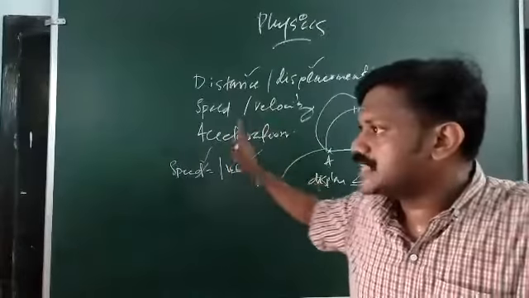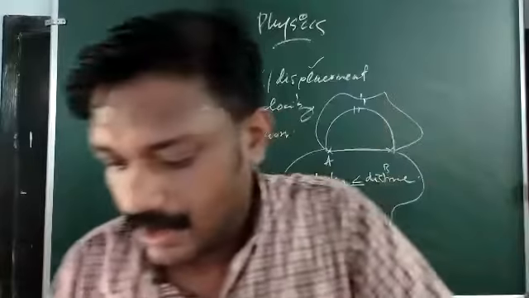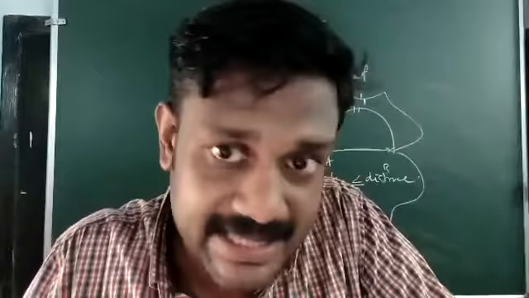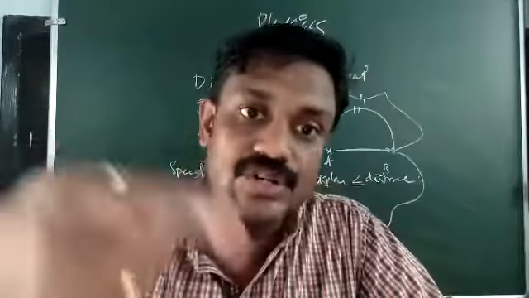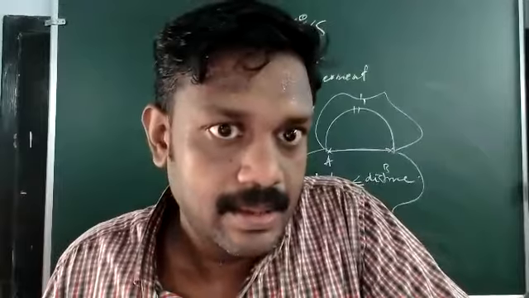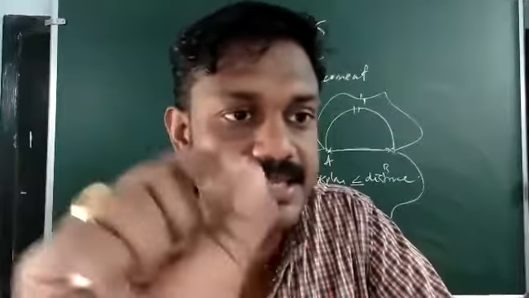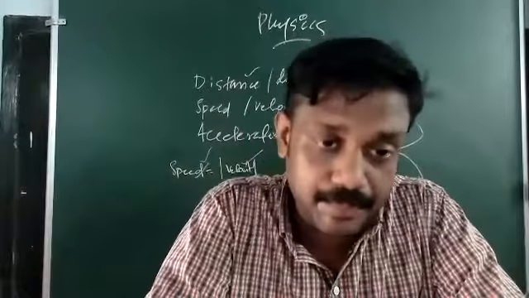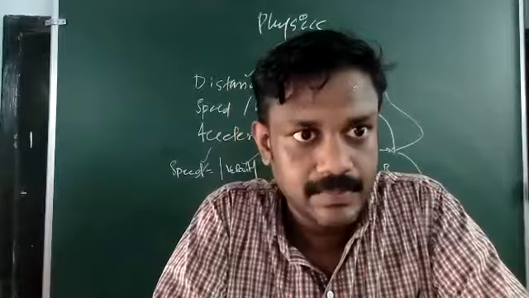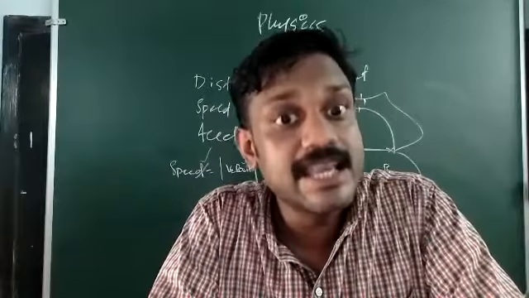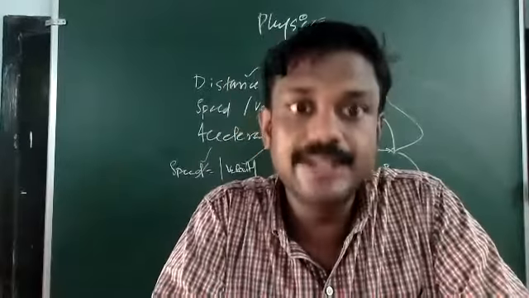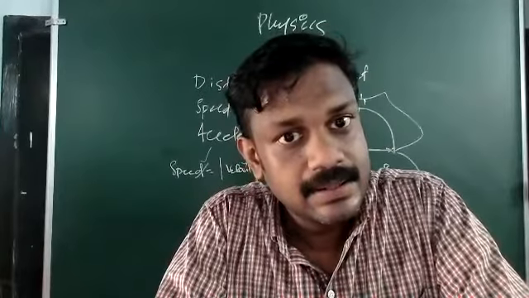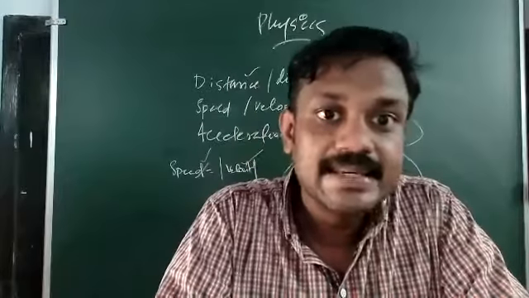If the particle starts from a point and reaches back to the same point itself, the displacement is zero, but the distance traveled will not be zero. If a particle completes its circular motion once, it ends its motion at the same point where it started. There is no displacement for that object. Initial point and final point are the same, but the distance traveled will not be the same.